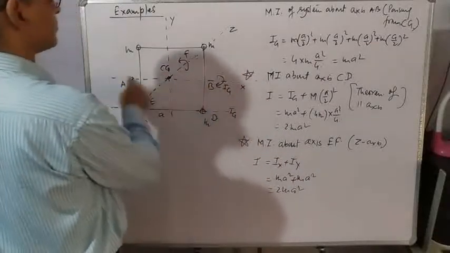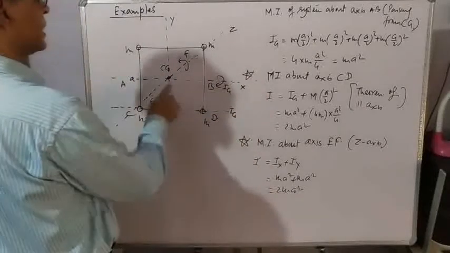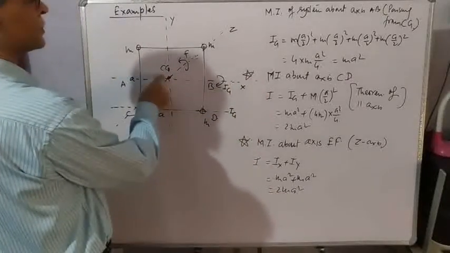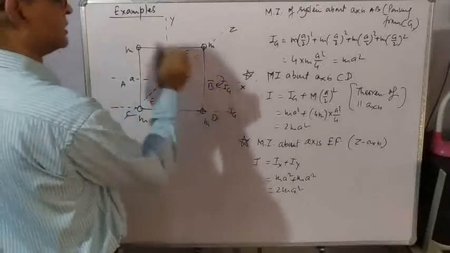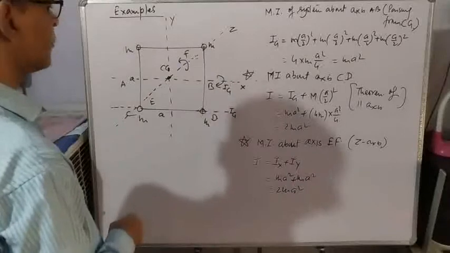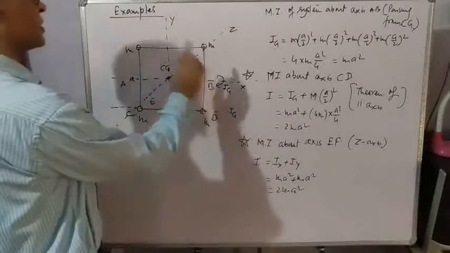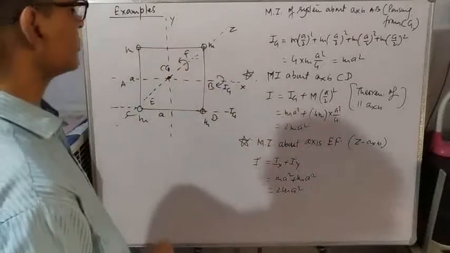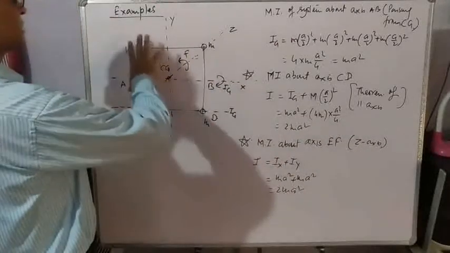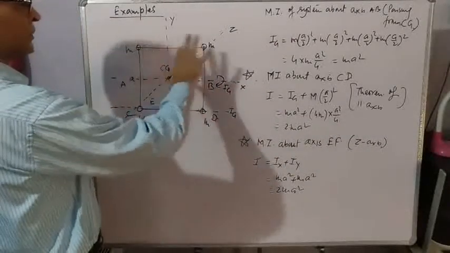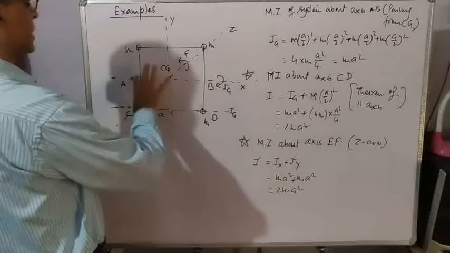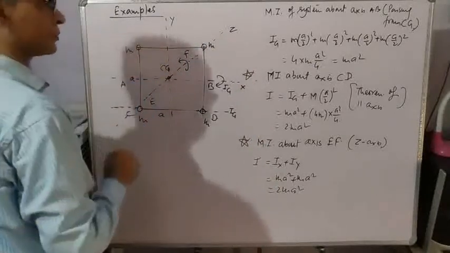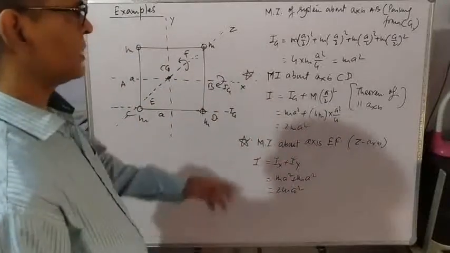Axis AB is passing from CG. So moment of inertia taken about this axis is called Ig. First let us find moment of inertia about this axis. Since side of square is a, this distance will be a by 2, a by 2, a by 2 and a by 2. Four particles.